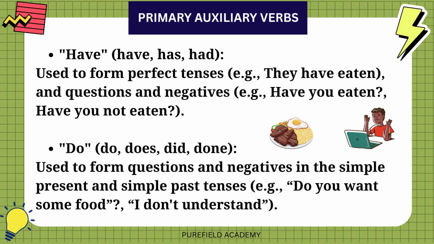The primary auxiliary have include has, have, had, and are used to form perfect tenses. For example, they have eaten. They can also form questions and negatives. For example, have you eaten? Have you not eaten?